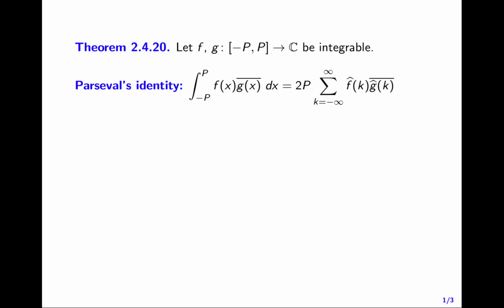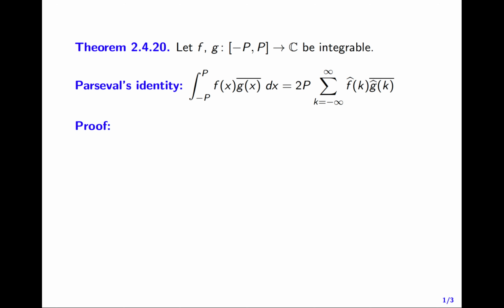But why on earth should this doubly infinite series converge in the synchronous sense that we've been using for doubly infinite series convergence? And if it does converge, why should it have anything to do with this integral relation? We've sort of gone from a continuous quantity, this integral of f times g conjugate, into an infinite sum of a bunch of discrete quantities, the product of f hat times conjugate of g hat.